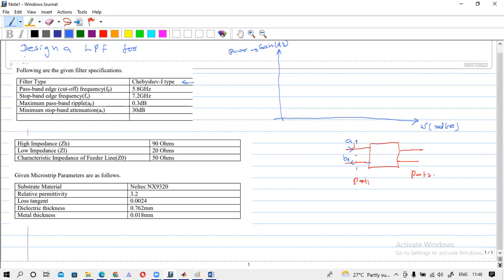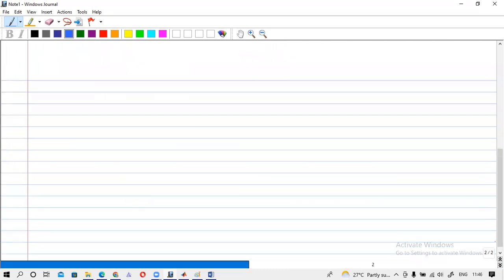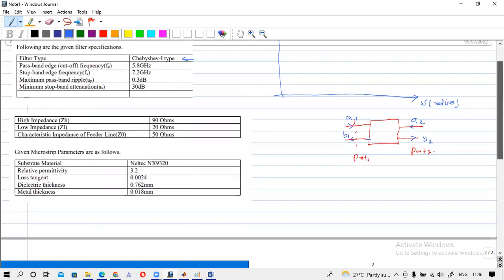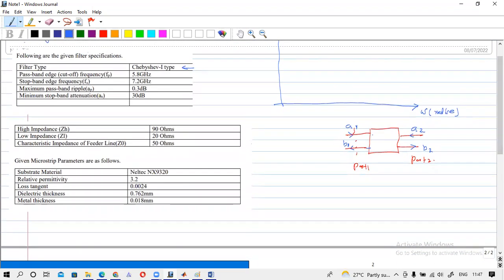In the second port, the input signal is A2 and the output voltage is B2. I have marked the input, output, and reflected voltage values. This diagram is very familiar to us from learning about two-port network parameters.